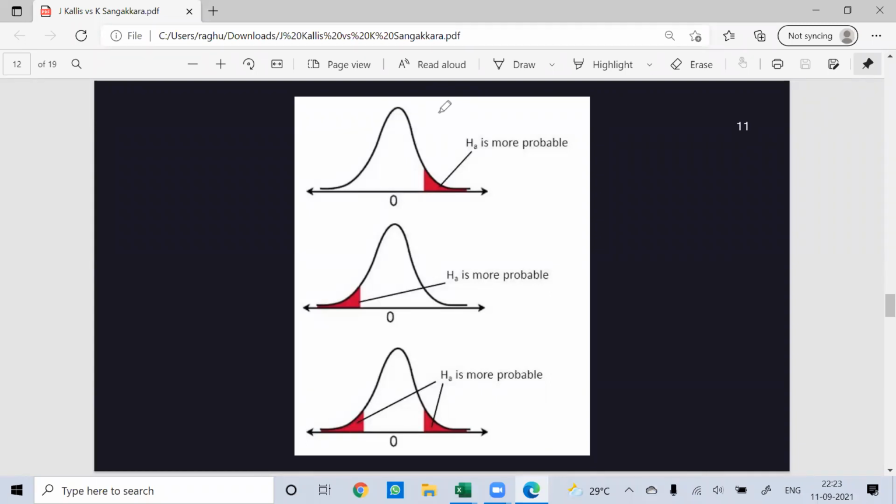Just give me a second. I'm trying to find my pen, but I couldn't. Where is it? Yeah, here it is.